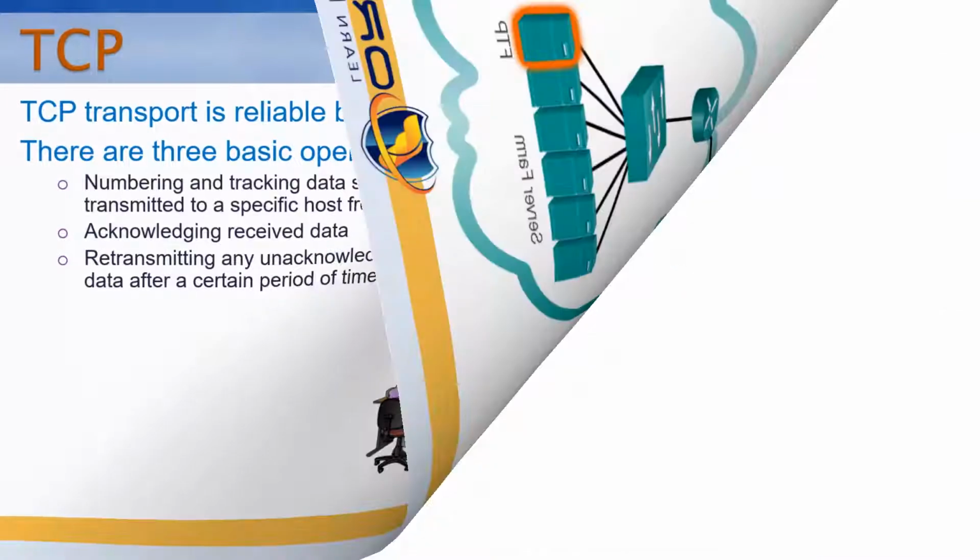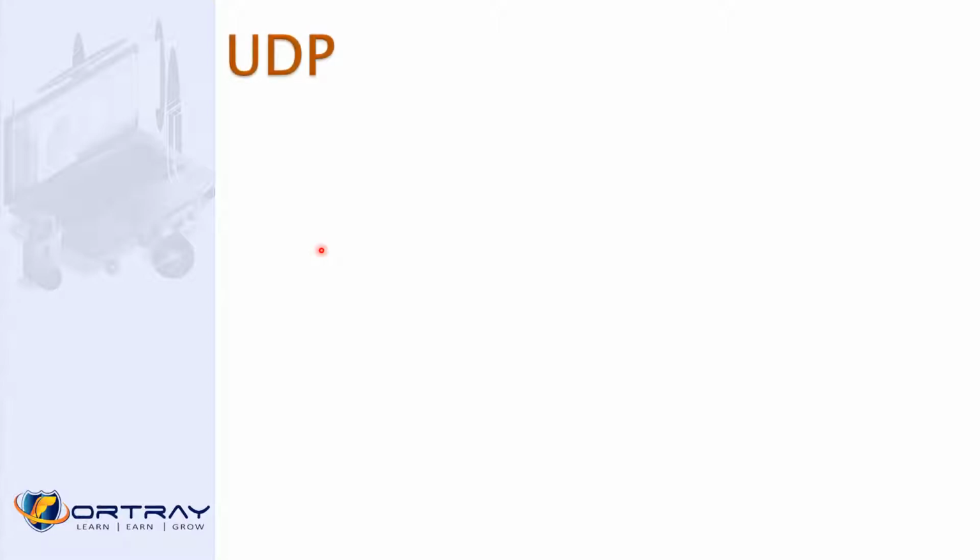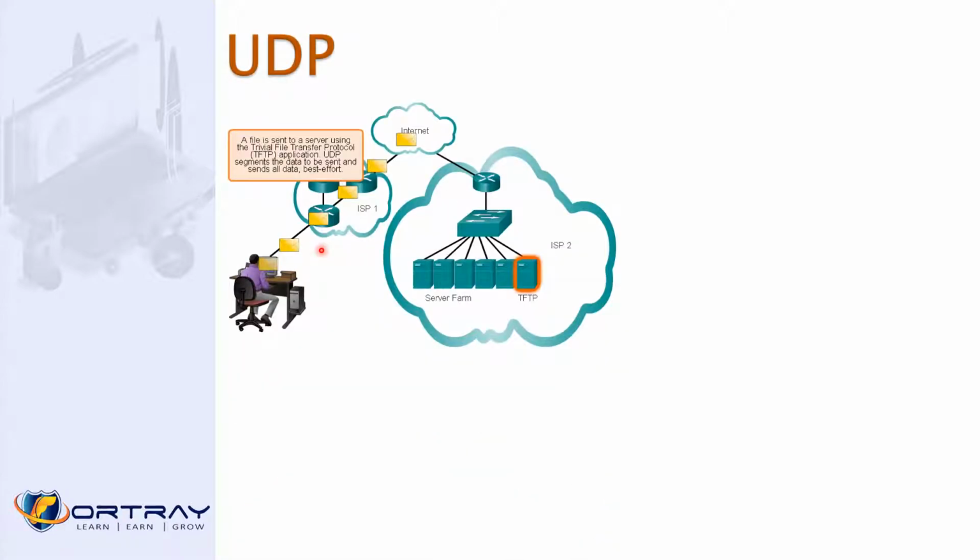UDP, on the other side: a file sent to the server using the Trivial File Transfer Protocol, TFTP, is an application using UDP. It segments the data and sends it as best effort. You just hand it over to the letterbox and that's it. Now you just pray that it may be delivered very nicely.